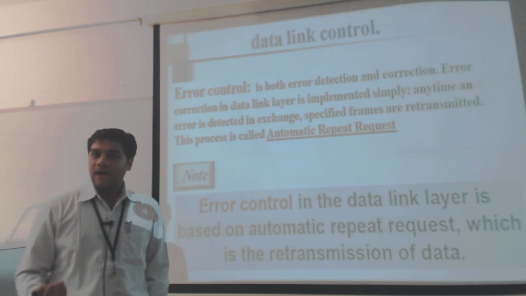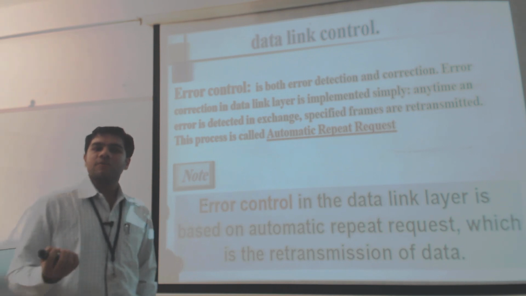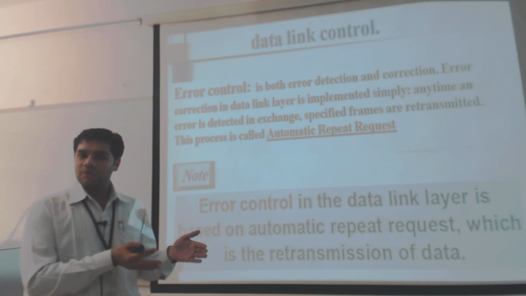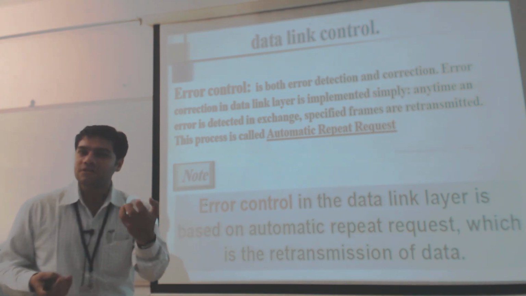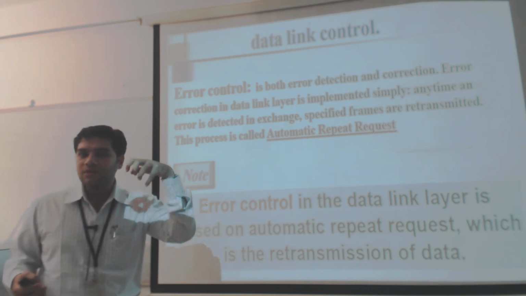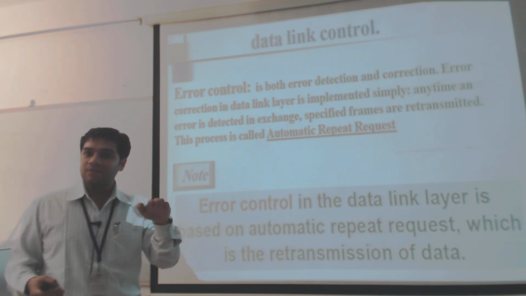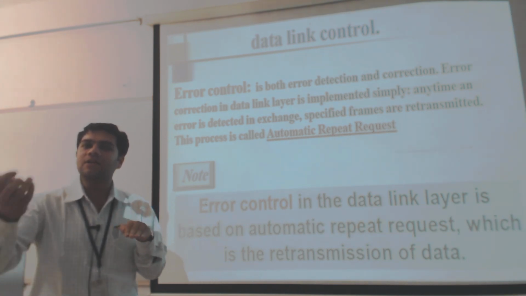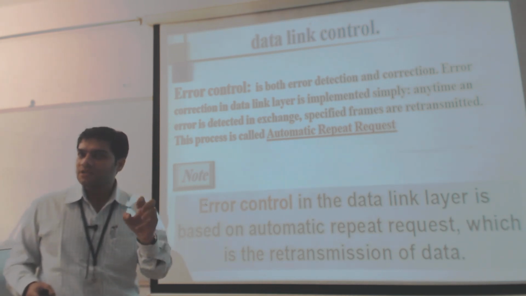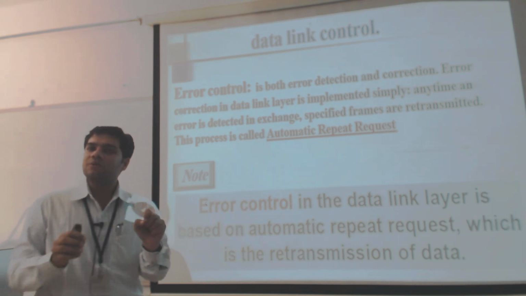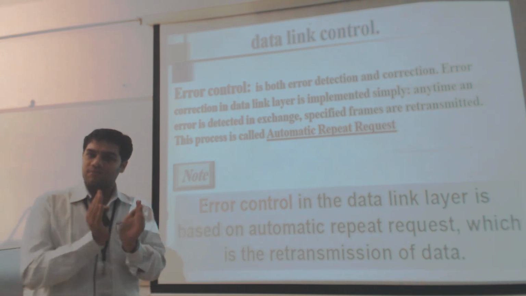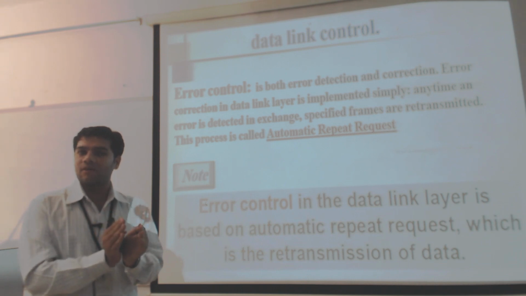Once the data has been received with an error, what measure do you have to take to retrieve your original information? Whatever data you received with the error has to be retransmitted from the transmitter. So the transmitter needs to keep that information until it receives the acknowledgement. Only once the acknowledgement has been received by the transmitter will it discard that packet from the buffer; otherwise that packet has to remain in the buffer at the transmitter side.